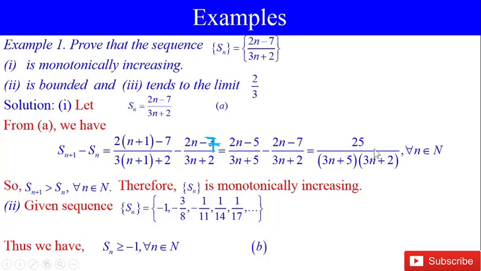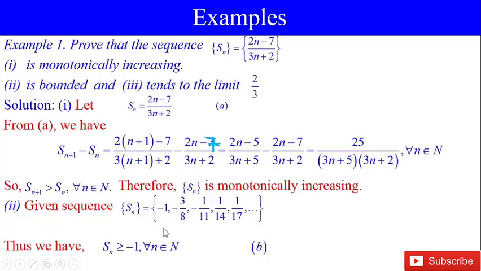So, this quantity is greater than 0. Therefore, Sn+1 is greater than Sn for all n belongs to N. Therefore, Sn is monotonically increasing. 2. We have to show that this sequence is bounded.